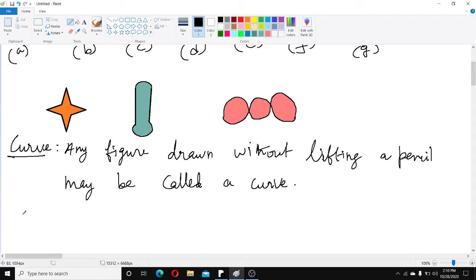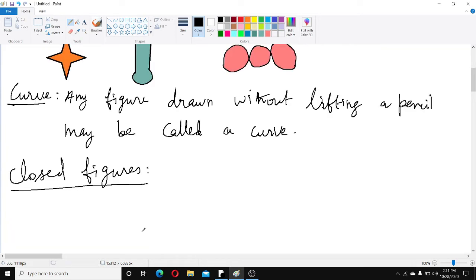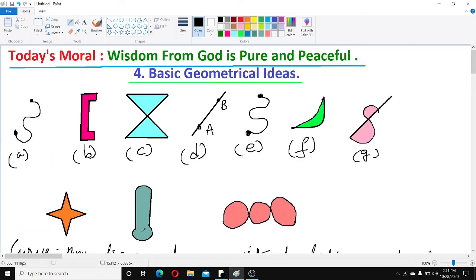So which are closed figures you see? Which are closed figure? You see A, figure A is opened.